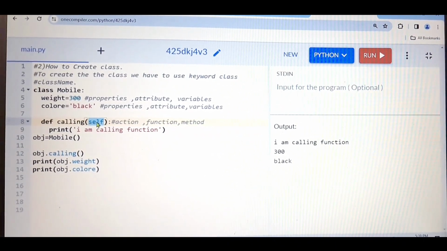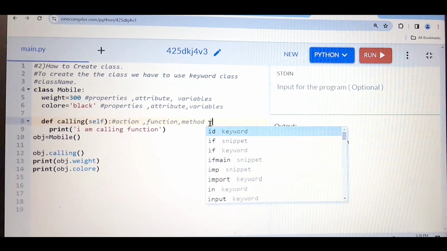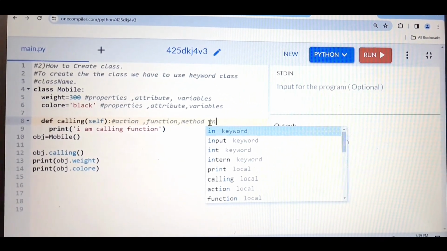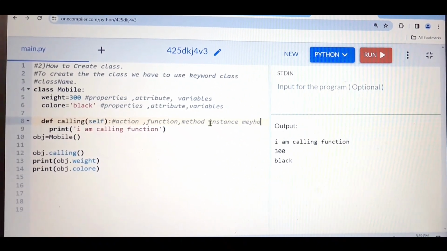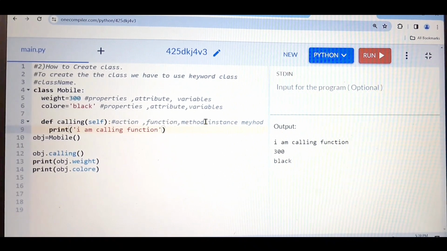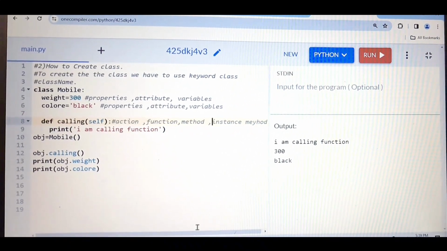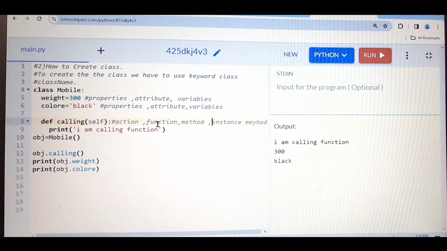So if there is a self written inside the method, you have to understand this is the instance method. So these are the different names people are using to represent these things.